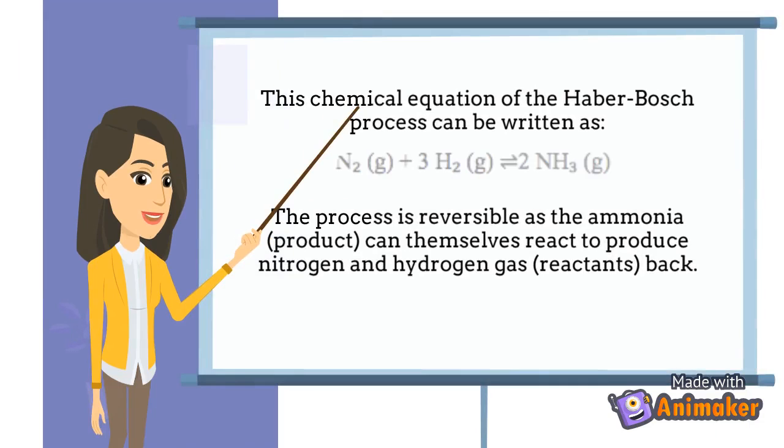The chemical equation of the Haber-Bosch process can be written as N2 + 3H2 ⇌ 2NH3. The process is reversible, as the ammonia product can itself react to produce nitrogen and hydrogen gas, the reactants, back.